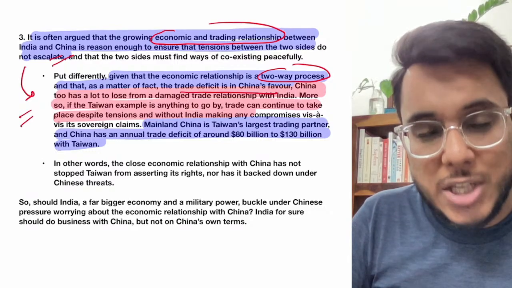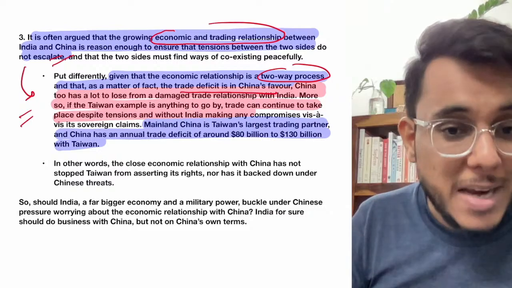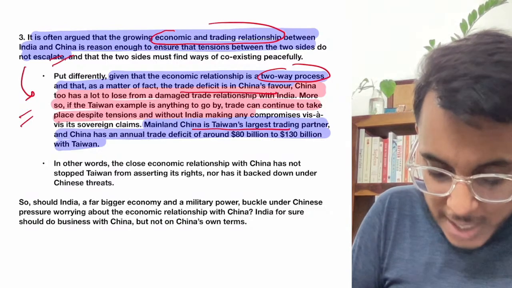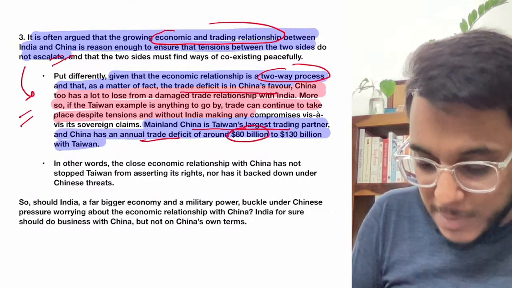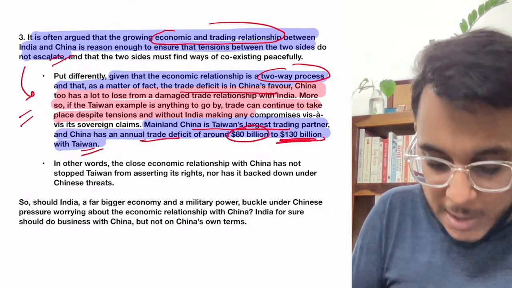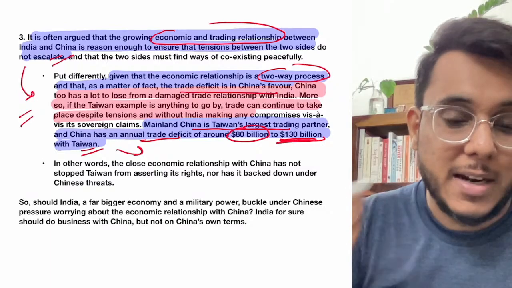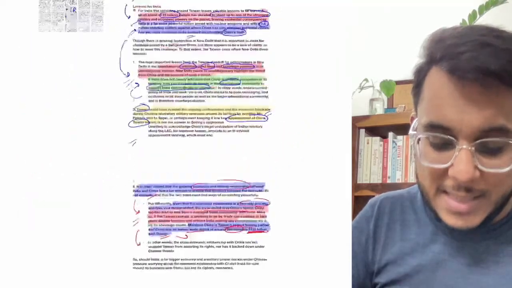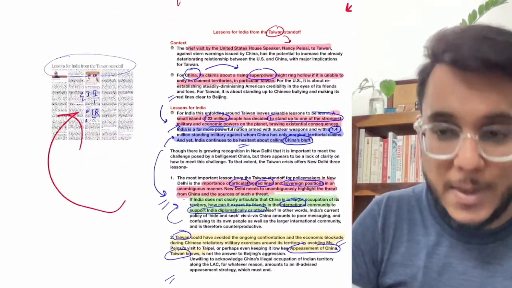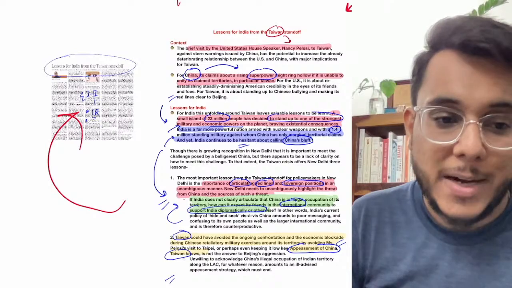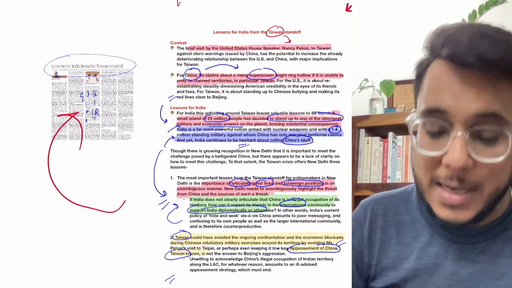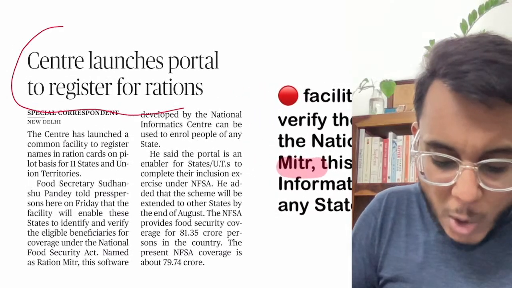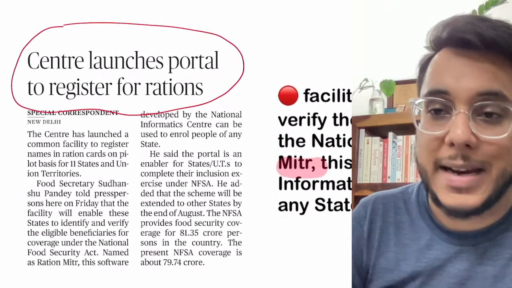Today, guys, when we talk about China and Taiwan, there is also a big economic relation between them. China is Taiwan's largest trading partner, and Taiwan has an annual trade surplus of around $80 billion to $130 billion with China. But still, Taiwan stood against this. So something could be learned from Taiwan. This is the entire message given in this article. So guys, I hope that you have understood this article, and with this, now we'll go to the next article. The next article: Center launches a portal to register for rations.